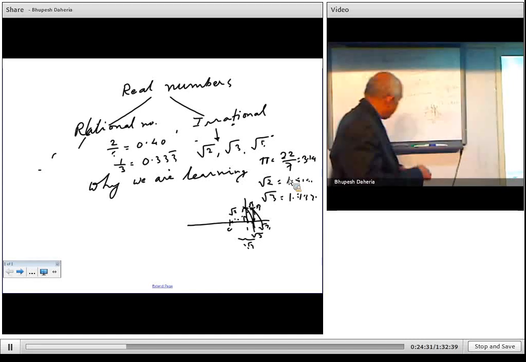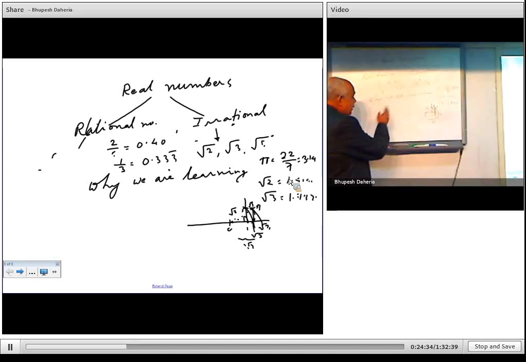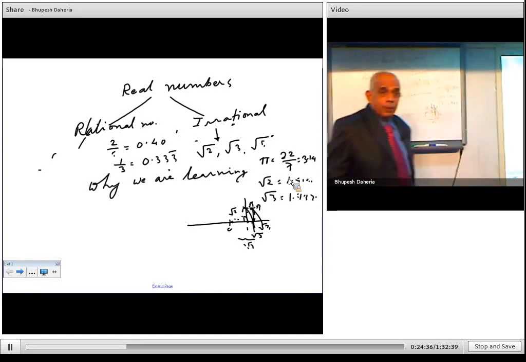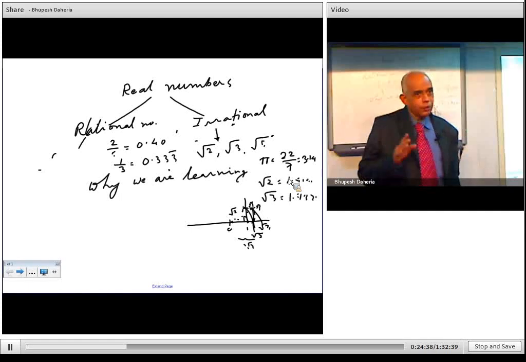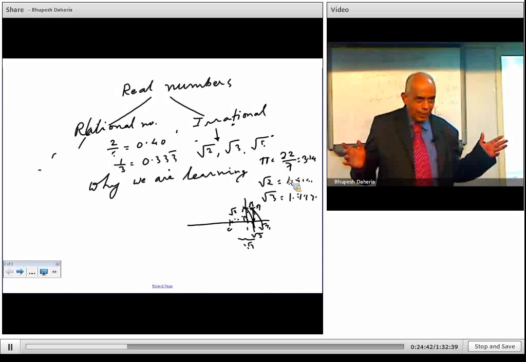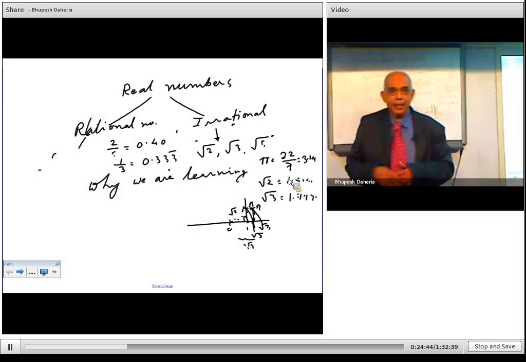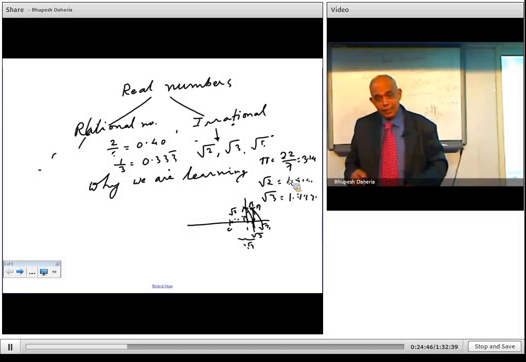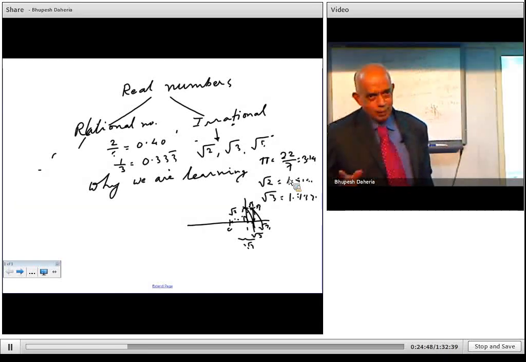Now all these rational numbers and irrational numbers can be plotted on the number line, and that is because the number line is a real number line. So that is why we say that real numbers consist of both rational as well as irrational numbers.